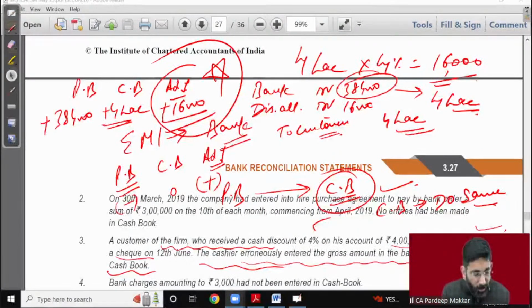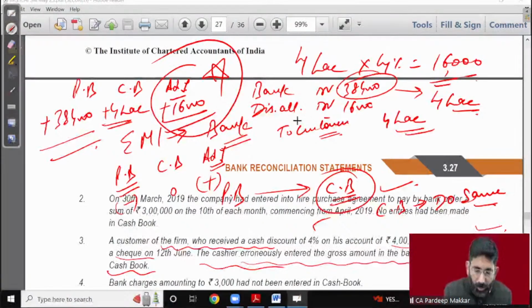Whatever I'm writing, that is visible, beta? So confirm to me whatever I have written. That is clear now.